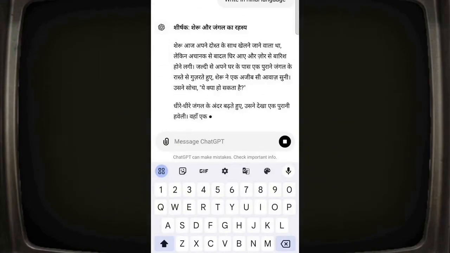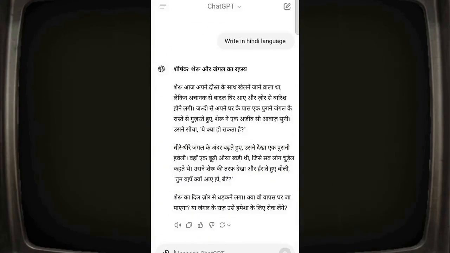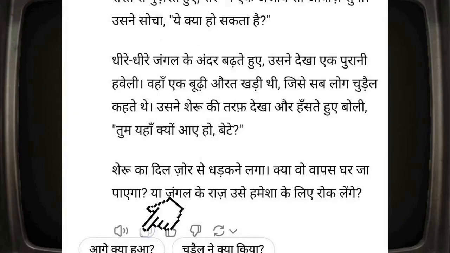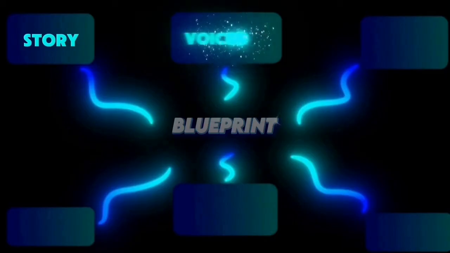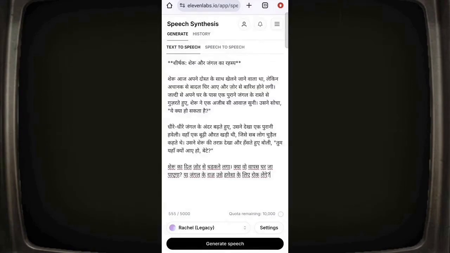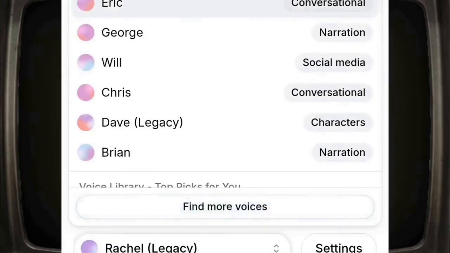So now our story has been generated. Read the story once. If you don't like it, regenerate it. It's free, so don't be afraid. Then copy the story. Now our next step is voiceover, so we need to open 11 Labs. After that, paste the copied story. Then clear this part. So next, click on Find More Voice.